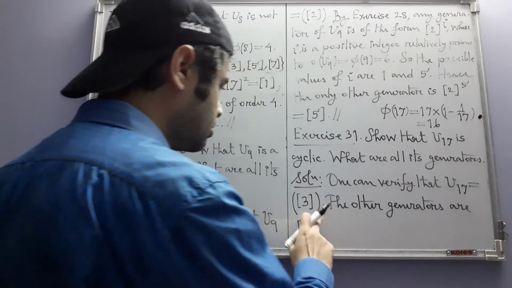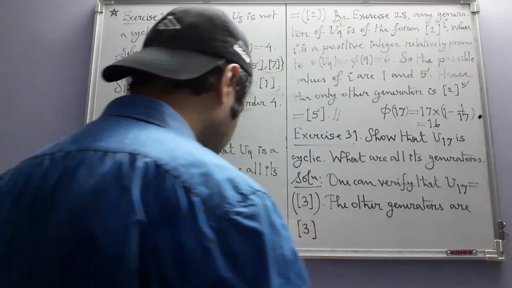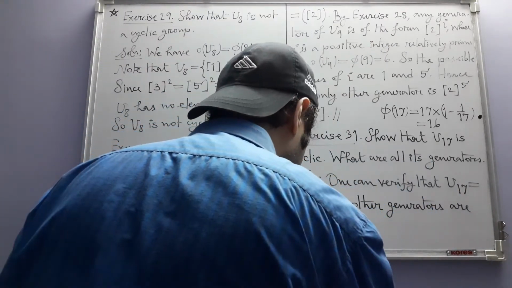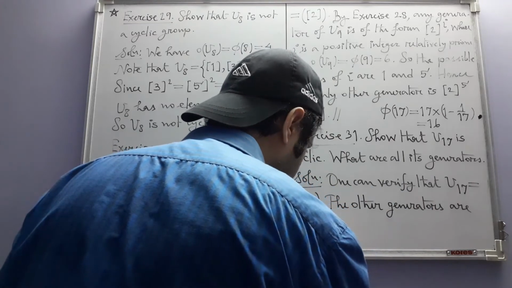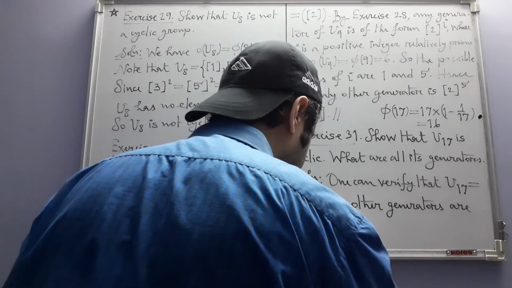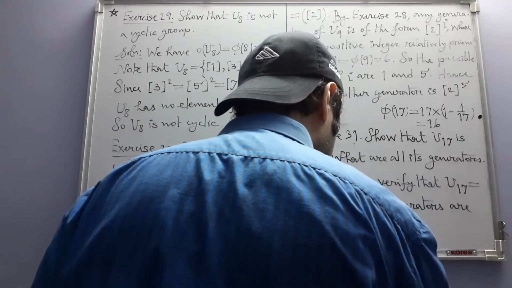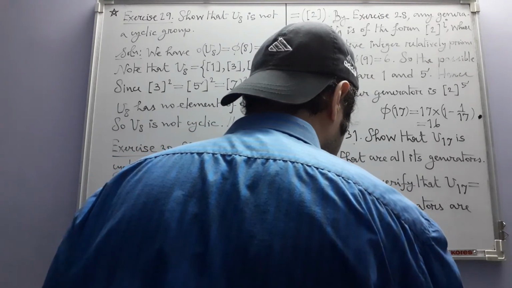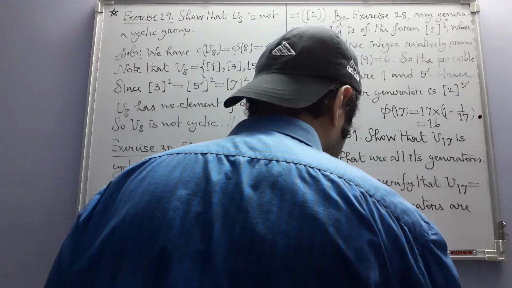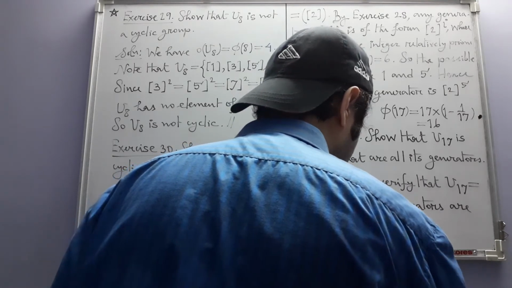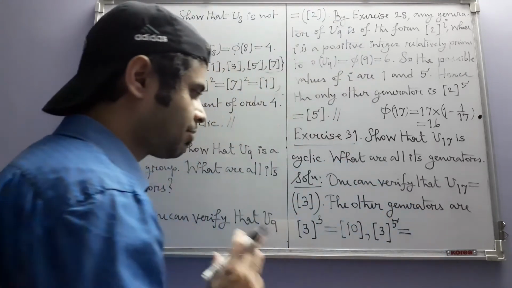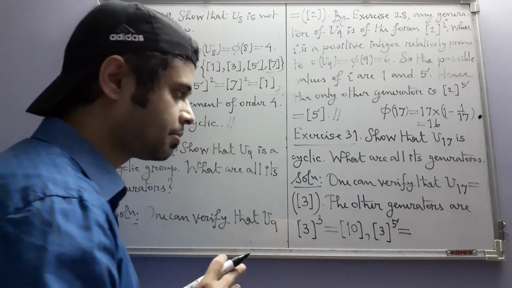1 of course we won't take because we will get this generator back, and these are 3 cubed, which becomes 27, and that is equal to this congruence class. Then 3 to the power 5, because 5 is also less than 16 and relatively prime to 16.